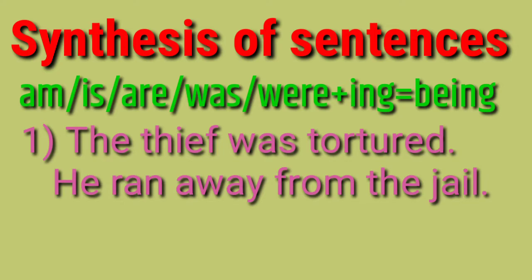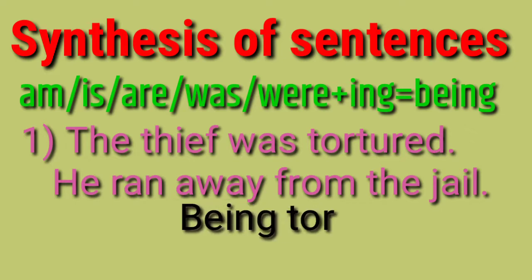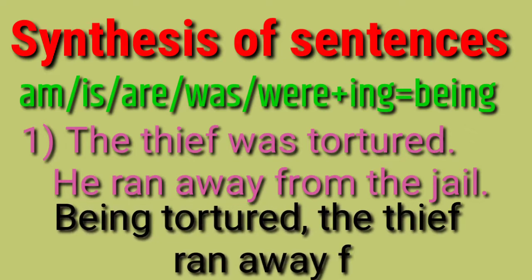Now the thief was tortured. Was is used here, the to be form, that is a past form. The thief was tortured. Second, he ran away from the jail. Now was plus ing, we cannot make it wasing, but we can change it into being. So, being tortured, the thief ran away.